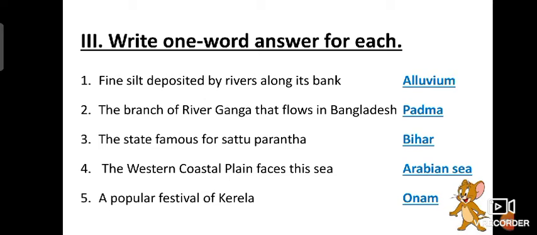Next, the western coastal plain faces the sea. On the west side, what sea is there? Arabian Sea. On the western side we have the Arabian Sea. So the western coastal plain faces the Arabian Sea. A popular festival of Kerala is Onam.